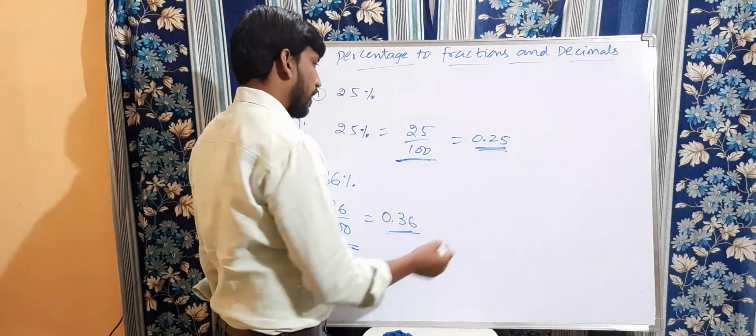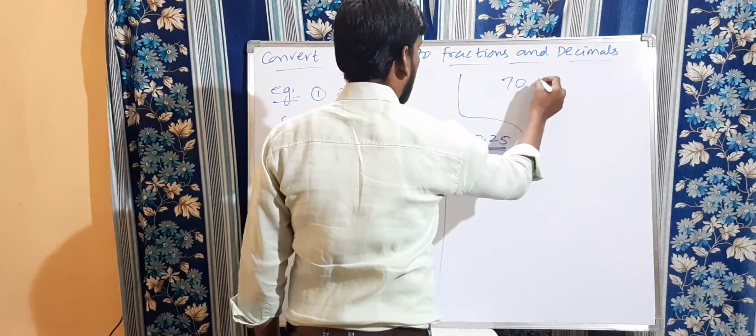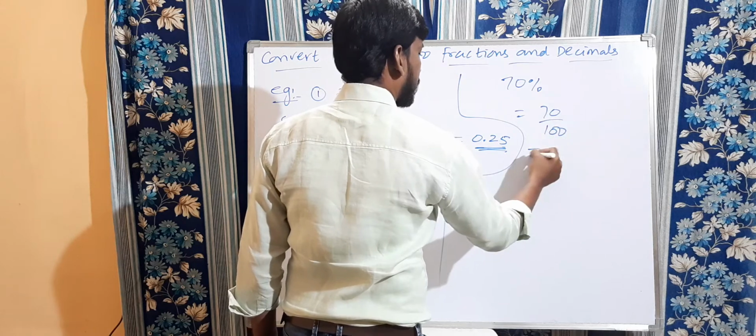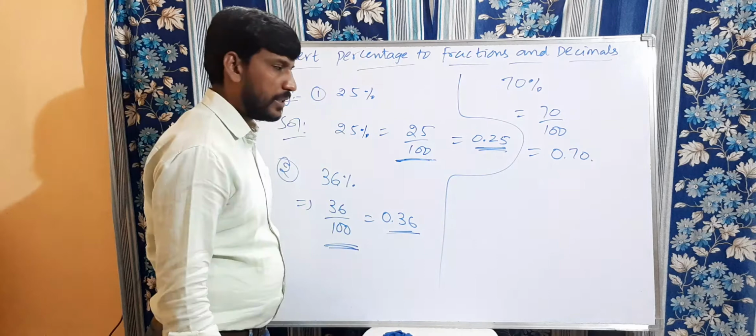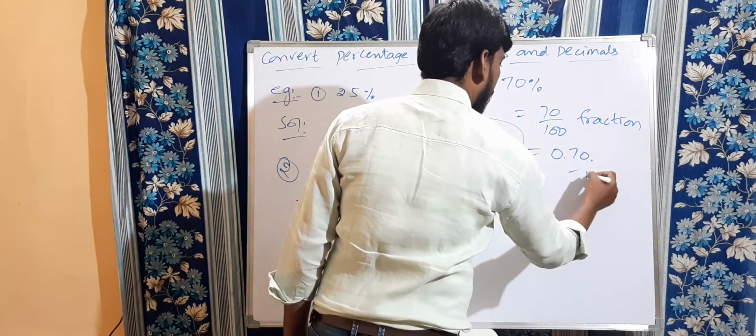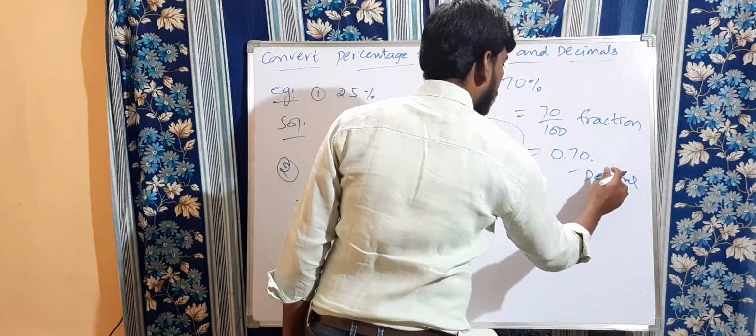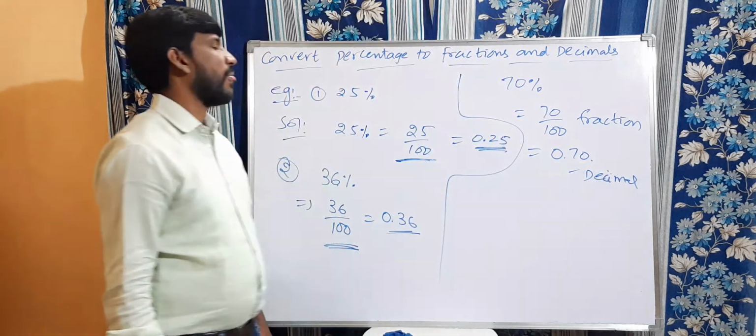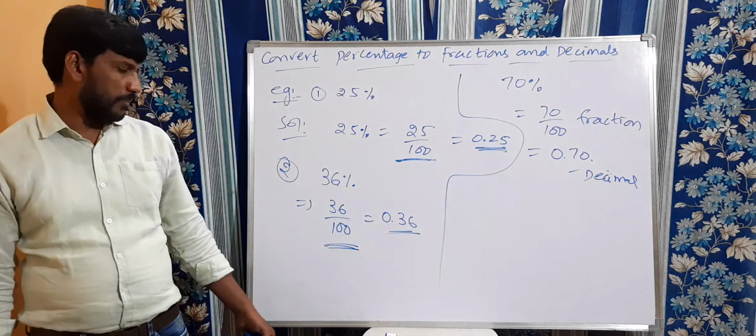Percentage to fraction and fraction to decimal. Clear? Let us discuss one more. 70%, which is nothing but 70 by 100. That is the fraction form. 0.70 is the decimal form. So this is the way to convert a percentage to fractions as well as decimals. Clear, children? Please copy this.